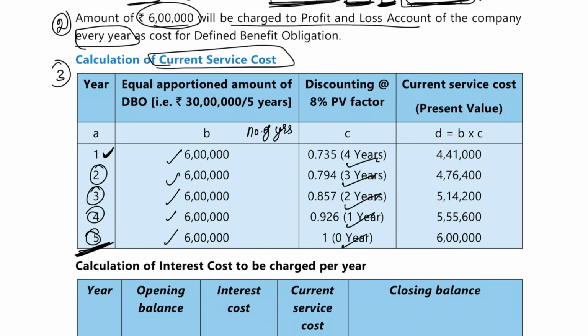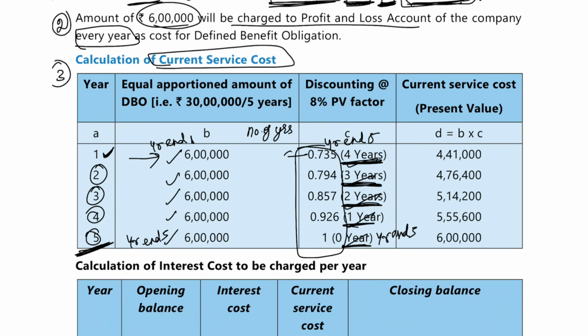Okay. So at year end 1, the 6 lakh rupees will accrue, and you're going to get it at year end 5. So 4 years is your time period to get it. 3 years is your time period to get it. 2 years is your time period. Likewise 1 year and 0 years. So this will be accrued at year end 5, and you will also get it at year end 5. So 0 time period. I hope you understood this. According to that, write your discounting factor. So first discounting factor will be 1 divided by 1 plus 0.08 to the power 4. So like that you will find out your discounting factor 0.735, 0.794. So likewise it will keep on reducing for 3, 2, 1, 0, and this will become 1.